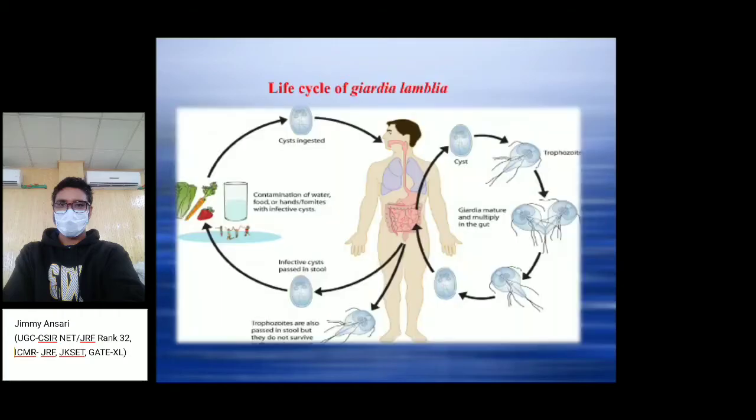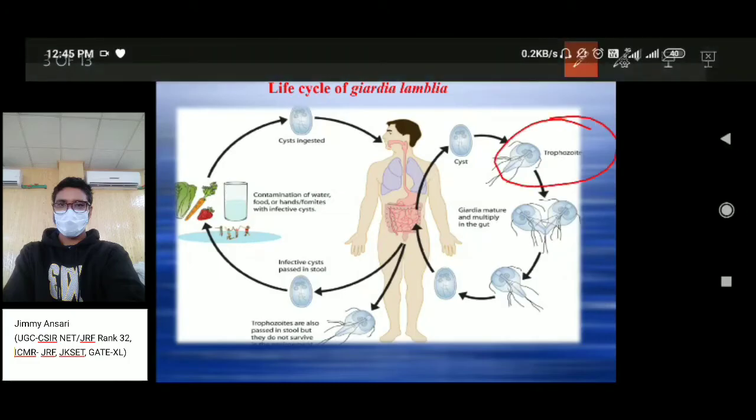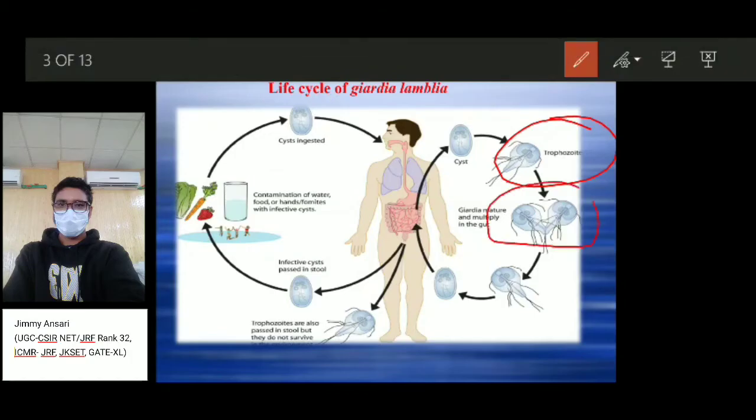So the life cycle of this flagellated protozoan, Giardia lamblia, begins with contamination of water, food, and hands with an infectious cyst. If the infectious cyst is present in these, it is ingested by a human or an animal through food or water, and it causes infection in the small intestine. The cyst is converted into trophozoites, and these trophozoites mature and multiply in the gut, in the small intestine region.